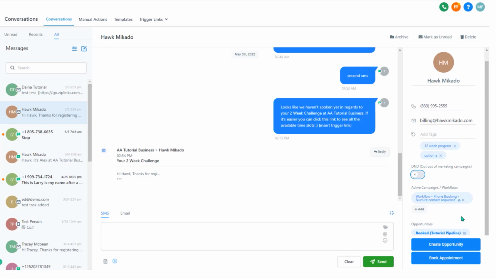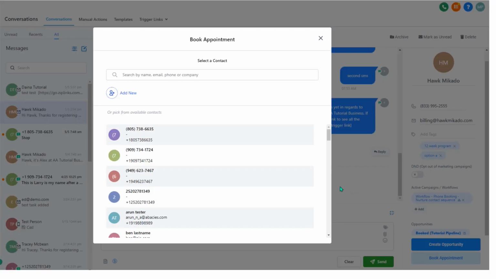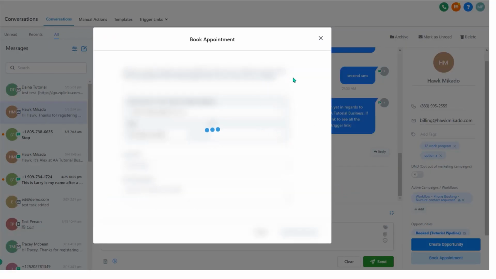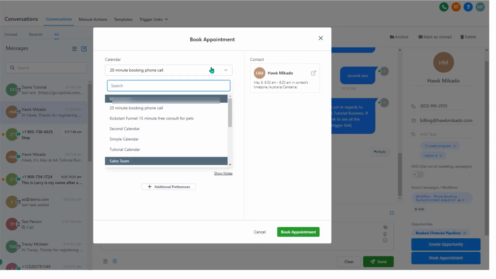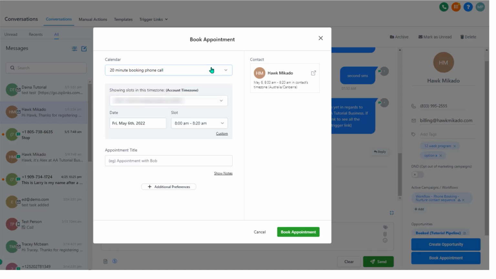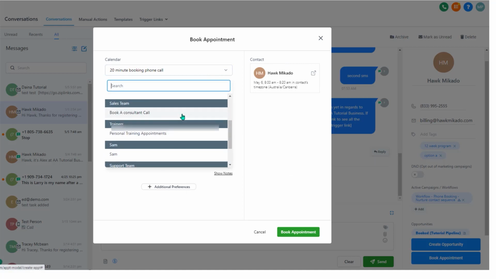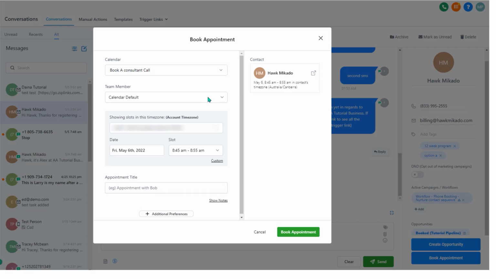And the book appointment button, which I will show you here. When you click book appointment, it'll bring up the new calendar modal where you can select which calendar you'd like to book on. If it is a team calendar, then you can also select the team member that you want to book with. Otherwise, leaving it on calendar default will just book with either the priority of who's available or the round robin situation, whatever you've set in your calendar settings.